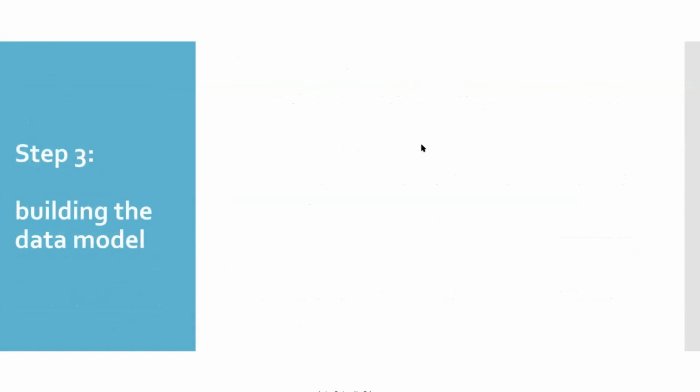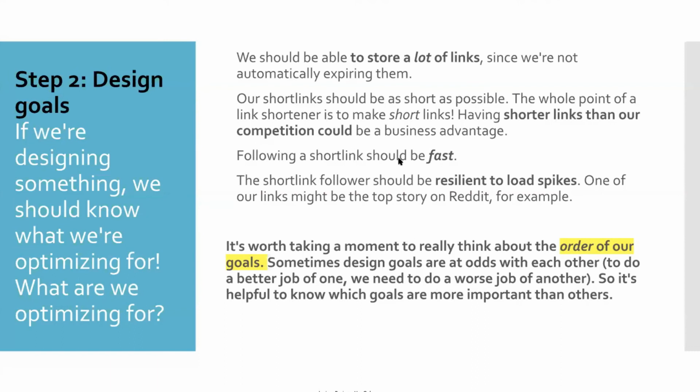So what kind of order of goals? What exactly do you guys think? What will be the most important feature? Shorter, and to store a lot of links? Memory, it can be. I think storing a lot of links should come first, and other things can be on top of that. Actually, because based on that we need to decide the database. It's a small point, but so impactful, right? So it is important to think of that unique URL.